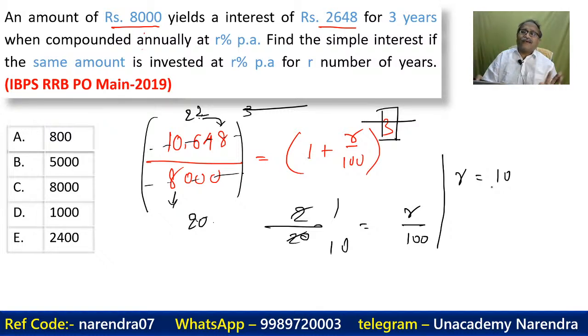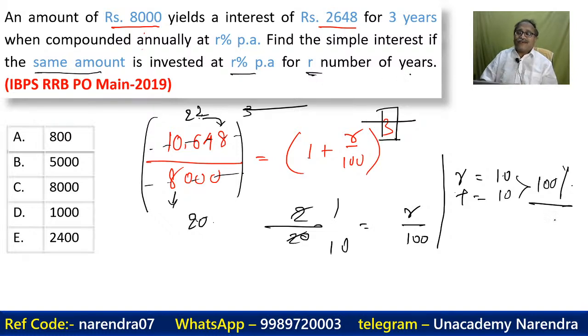So almost done. And after that you have nothing to do. The same amount at R% for R years. So when R% and for R years, the time should also be 10. The total interest is 100%. So here it's total is 100%. अब आप बताओगे कि इस 8000 पर 100% मैडम होता क्या है? 8000 ही होता है ना? So it's 8000. Option choice C.